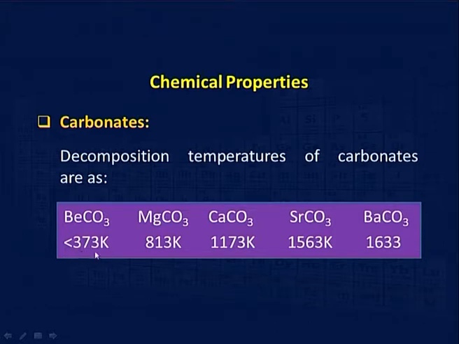Kelvin means it is about 100 degrees Celsius. We have given temperature here in Kelvin, and you can see magnesium carbonate around 600, and you can see that it keeps on increasing. This is because beryllium is very small and carbonate is highly polarized. That is, polarization means it is highly distorted, and therefore, it is very unstable and tends to decompose on heating.